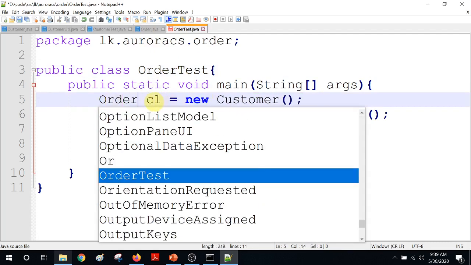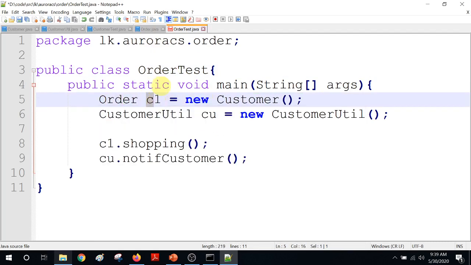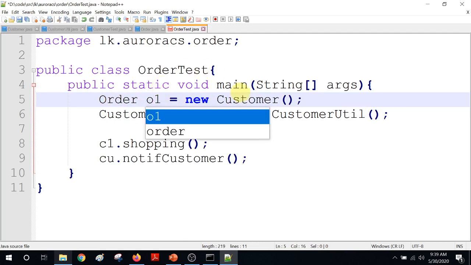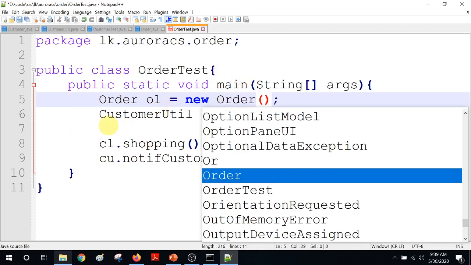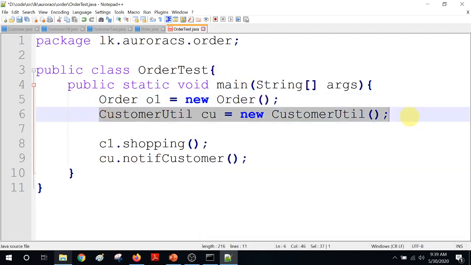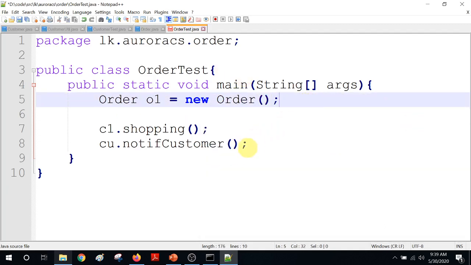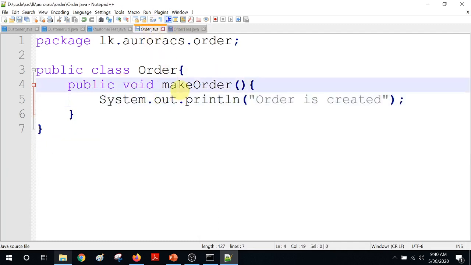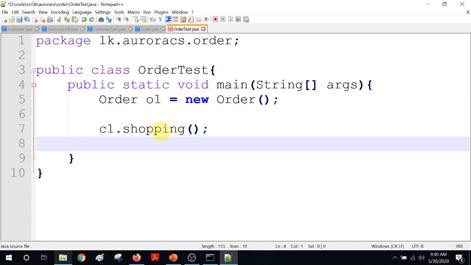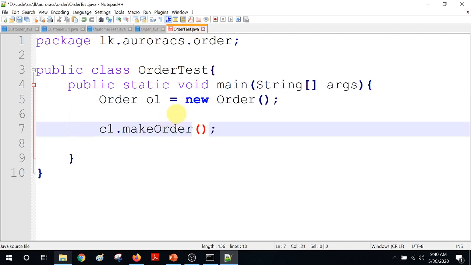Order object, let's call it o1. It's going to be new order. So I don't have the util class there. And I'm going to call the make order behavior, which is a public behavior. Make order. Right? So now I have two sets of packages. At one level I have, parallelly, the customer package as well as the order package.